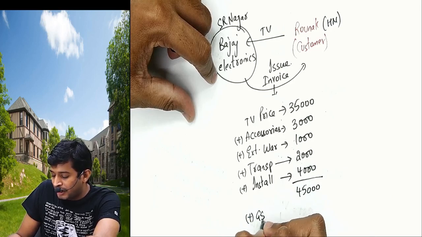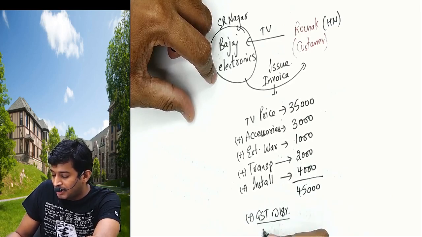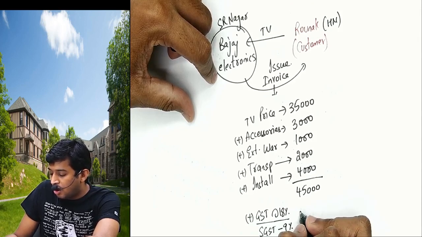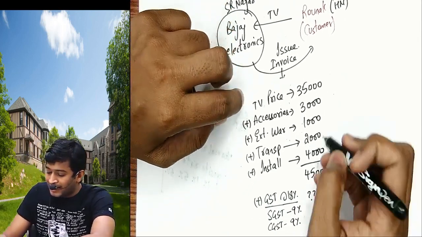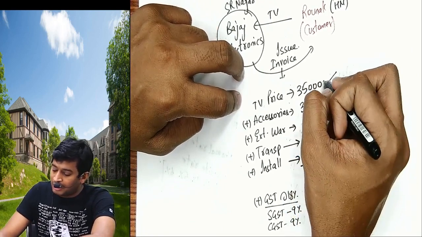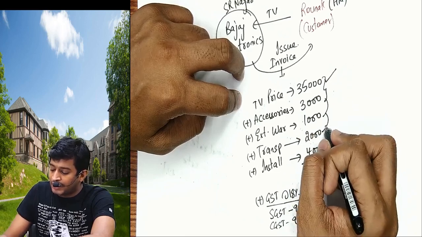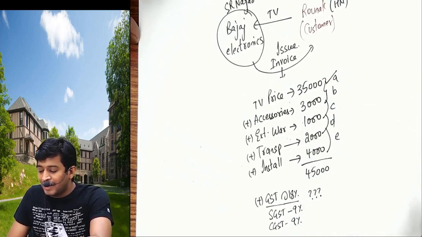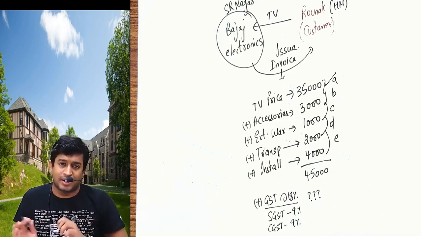Plus GST at the rate of 18%, that is SGST will come at 9%, CGST will also come at 9%. But the question is, on what value? Should I calculate on 35 or 35 plus 3 or 35 plus 1, 35 plus 2, 35 plus 4, this is A, B, C, D, E? On which value I should calculate at 18%? This chapter will help me to understand that.